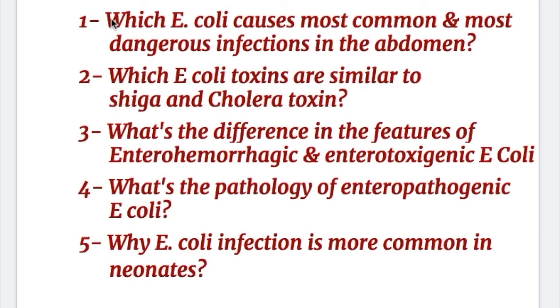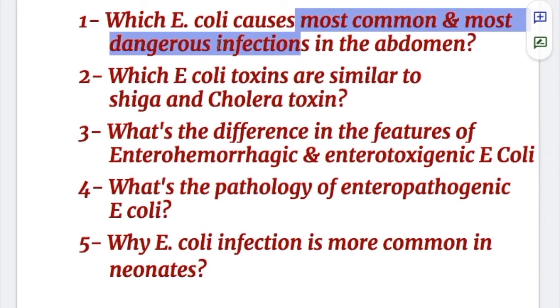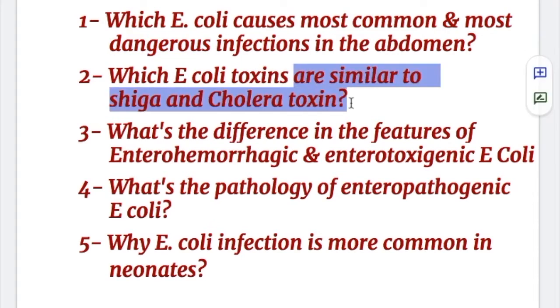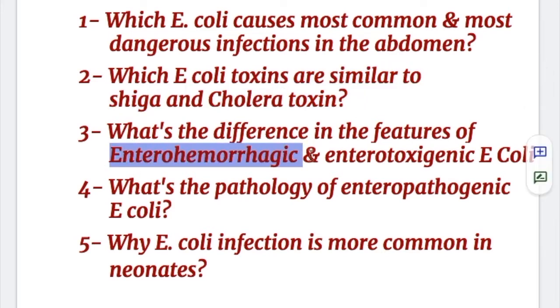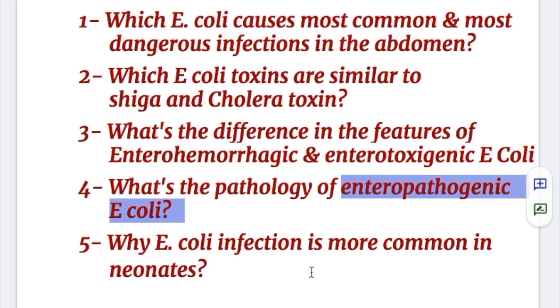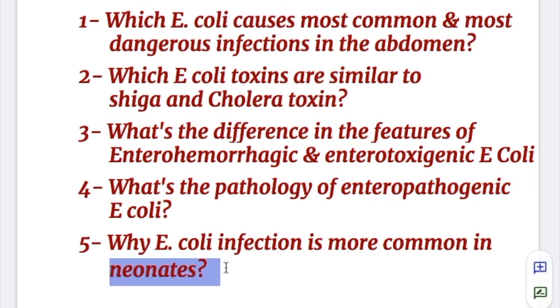But first, a few important exam questions, and then we'll do the E. coli. Question number 1. Which E. coli causes the most common and most dangerous infections in the abdomen? Number 2. Which E. coli toxins are similar to Shigella and cholera toxins? Number 3. What's the difference in the features of Enterohemorrhagic and Enterotoxigenic E. coli? Number 4. What's the pathology of Enteropathogenic E. coli? And number 5. Why is E. coli infection more common in neonates?